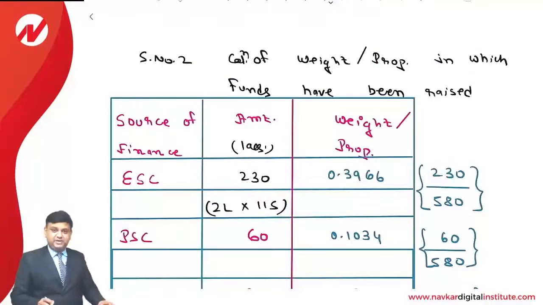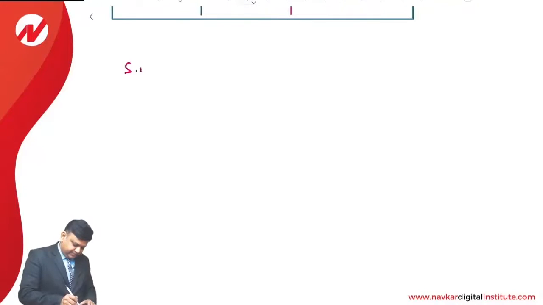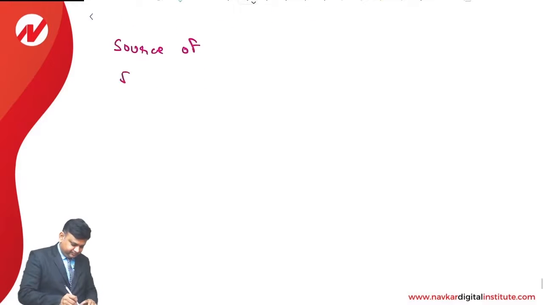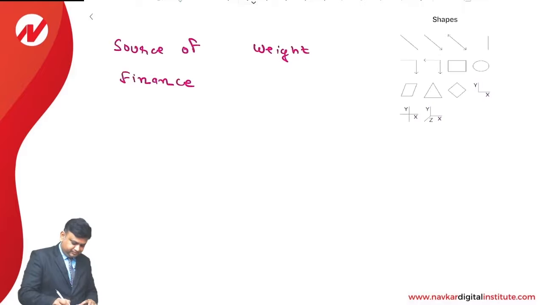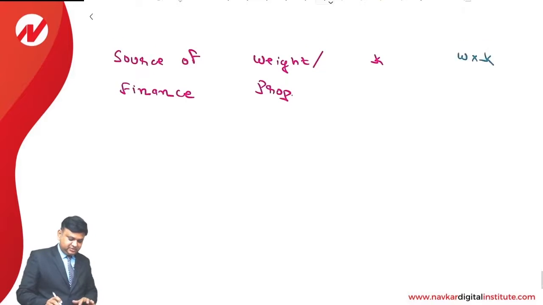Okay. The last step will be the weighted average cost of capital. So step number 3, calculation of WACC. Column number 1 is again the source of finance. Column number 2 is the weight, or the proportion in which we have raised the funds. The third column is the cost of capital, and the last column is weight into cost of capital. That is what we understand.